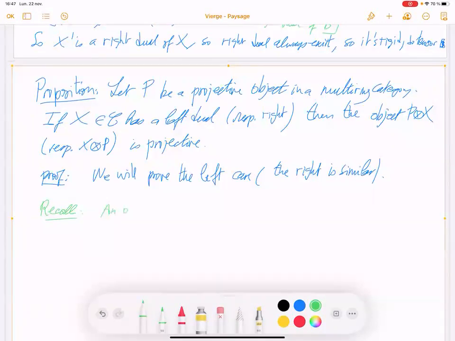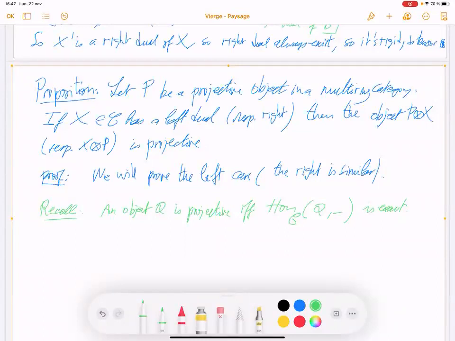An object Q is projective if and only if the Hom functor is exact. But the Hom functor is already left exact, so we need the Hom functor Hom(Q, -) to be right exact, by definition.